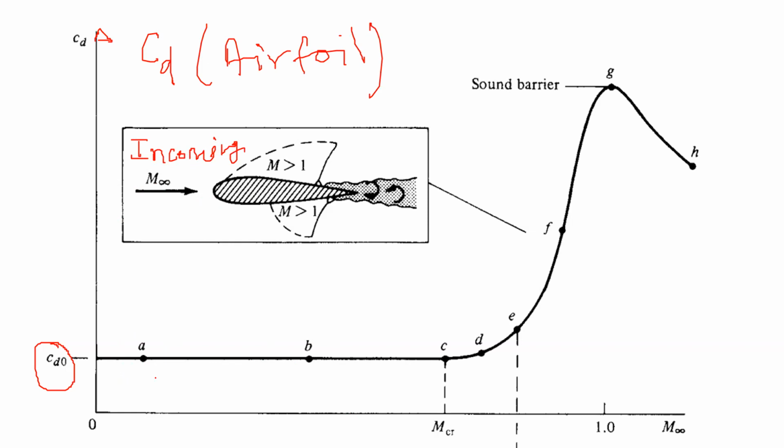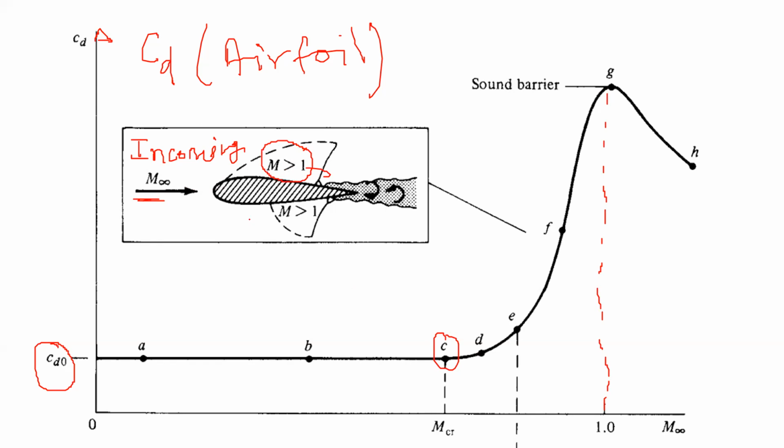As you increase the incoming Mach number, at some point you find out the critical Mach number. The definition of the critical Mach number is that Mach number, which is obviously less than Mach 1, Mach 1 is somewhere here, for which the flow on the airfoil produces a Mach number greater than 1.